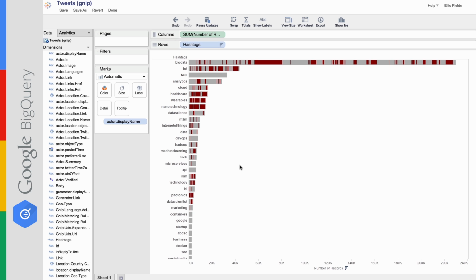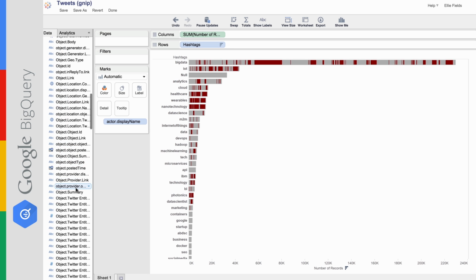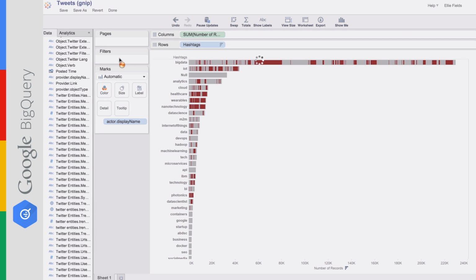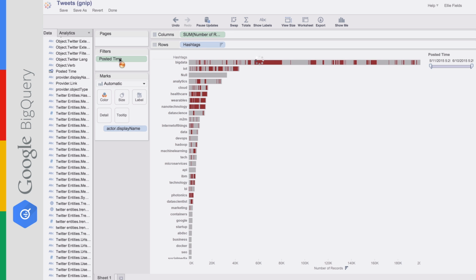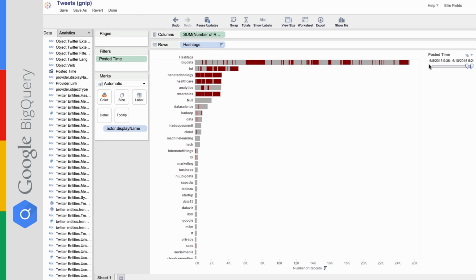Now, one of the nice things you can do here is filter based on when these tweets happen. So I'm going to go ahead and put posted time into a filter here. And I'm going to filter, again, live right in the browser against a live data set of BigQuery tweets. I'm going to filter to the last 2 days, 6/8 to 6/10, and today happens to be 6/10. And now you can see again the graph has changed. We've got less data in there, and we're looking only at the tweets in the last couple of days.